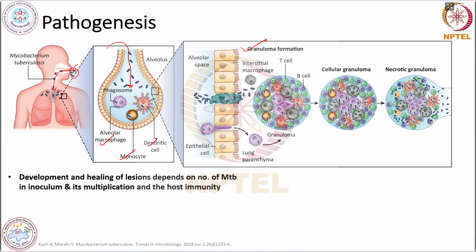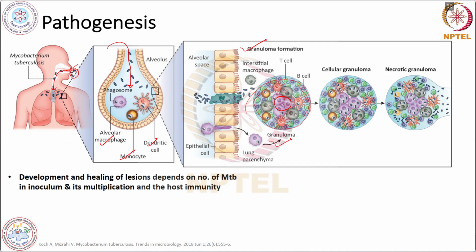The central core of this granuloma will contain the infected macrophages, and the surrounding layer will be B cells, T cells, and fibroblasts. So this is a granuloma. It will form a wall-like structure surrounding the infected pathogen so that it is not able to spread in the surroundings.